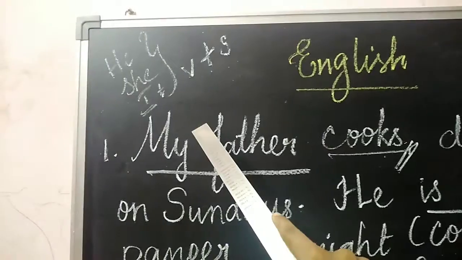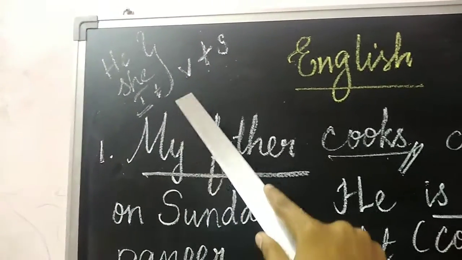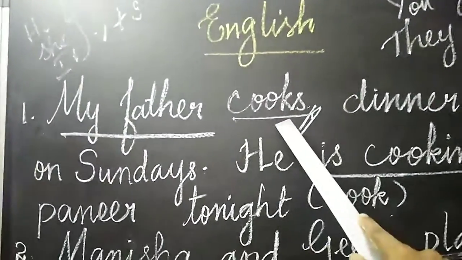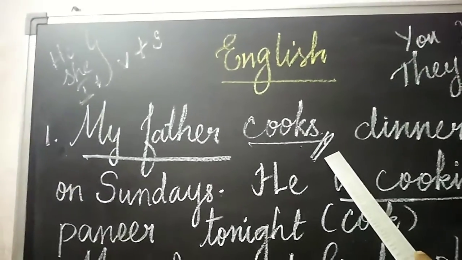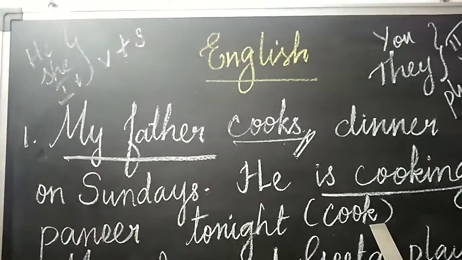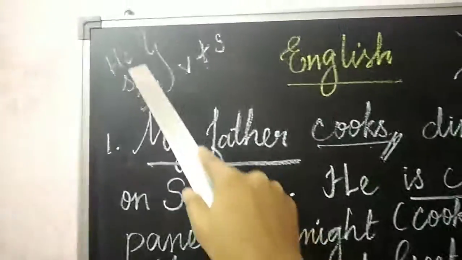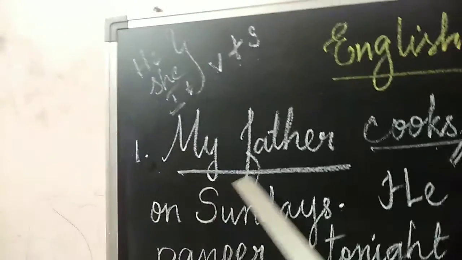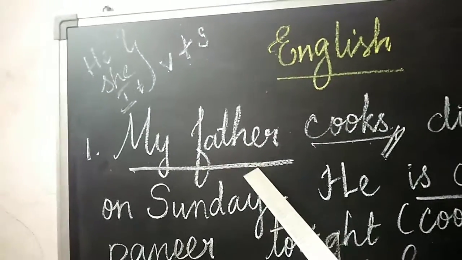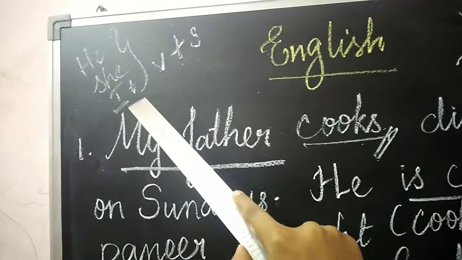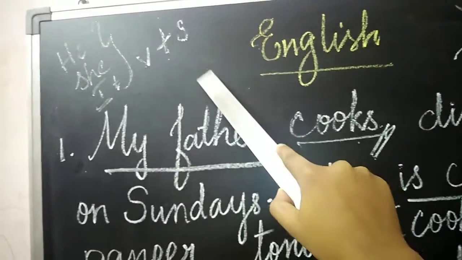When main verb and helping verb come, you have to see the bracket and see the question. In this question, my father indicates he. So he, she, it means we have to write the verb and add s. So, cooks. Understood, children? Next line: He is cooking paneer tonight.